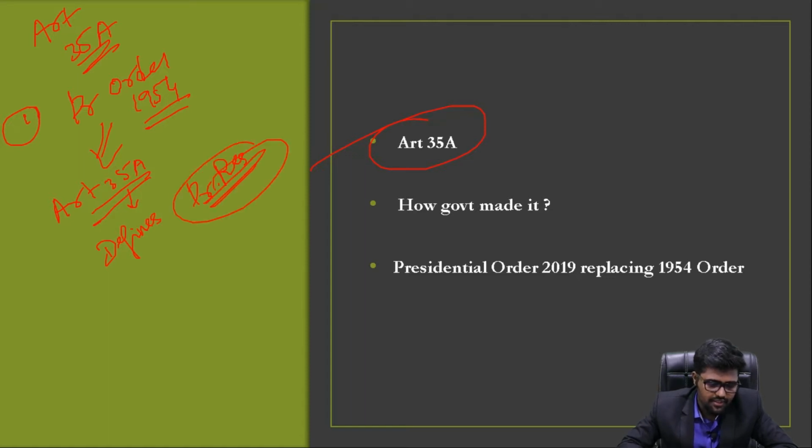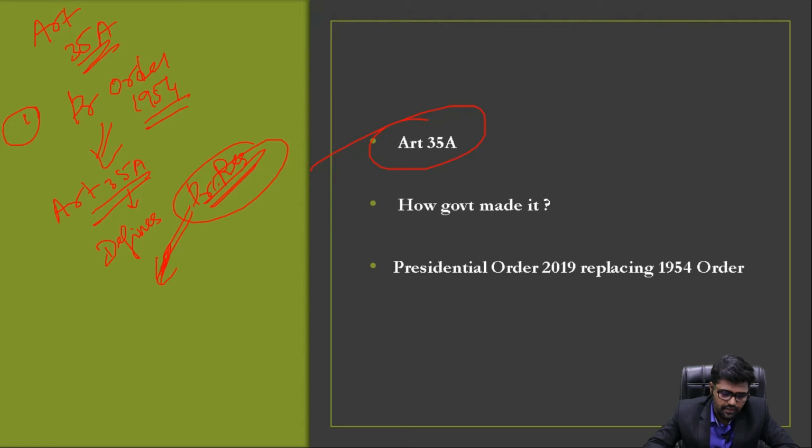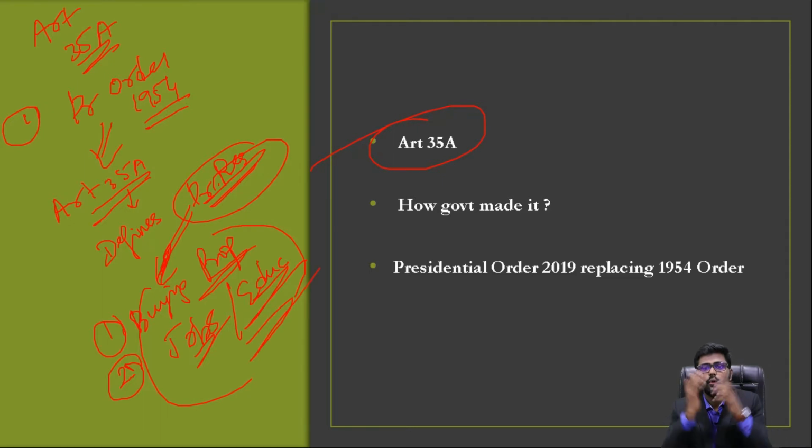And who are these permanent residents? Those who belong to Jammu and Kashmir, and only they have the power with respect to buying property. They have the sole power with respect to many other things, for example, getting government jobs, getting education under the Jammu and Kashmir government. So all these very important features are kept only with the permanent residents of Jammu and Kashmir.